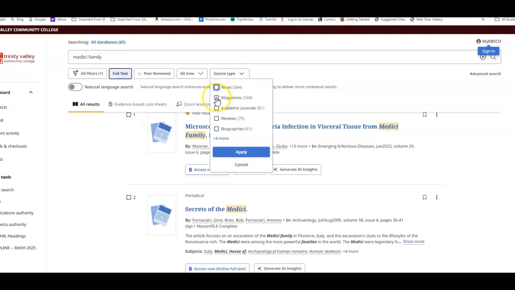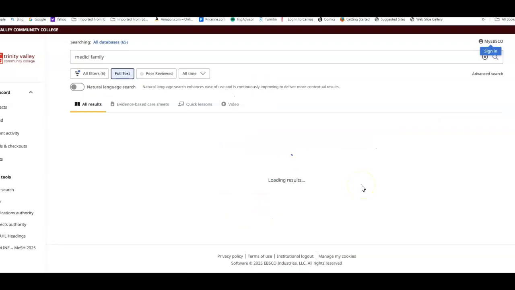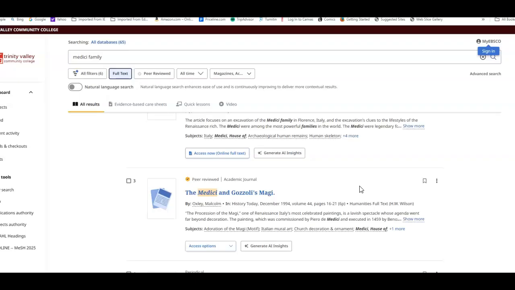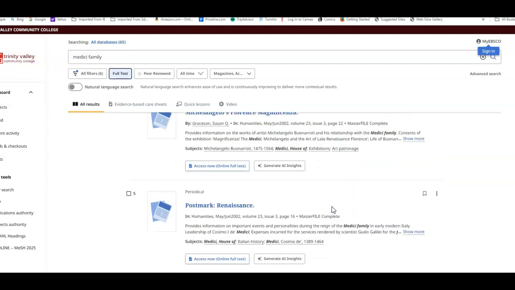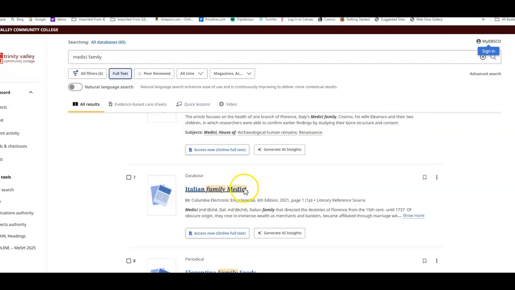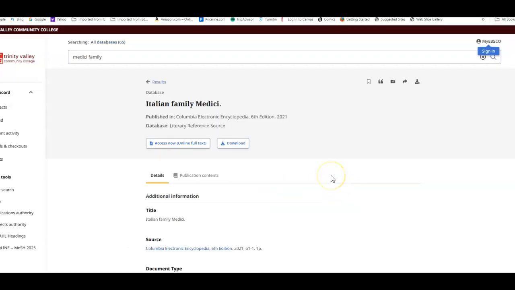We want magazines, academic journals, biographies, books, and ebooks. And we apply that, and I'll get rid of the reviews. This one looks at the Magi. This is talking about a painting that was commissioned. This is about, if I remember correctly, the Columbia Encyclopedia article.